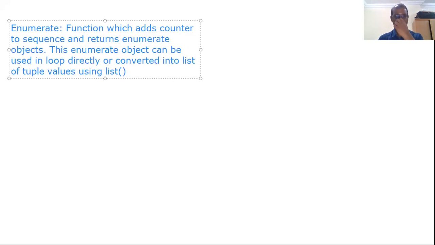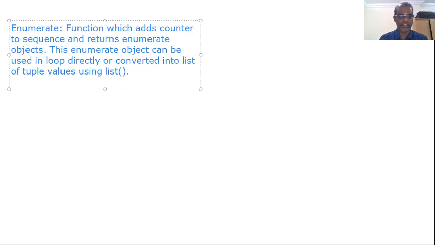Already in the previous lesson, we studied how we can create a list using the list function. So enumerate is a function which adds a counter to a sequence. Sequence means it may be a list, tuple or string, and it returns an enumerate object. This enumerate object can be used in a loop directly or can be converted into a list of tuples using the list function.